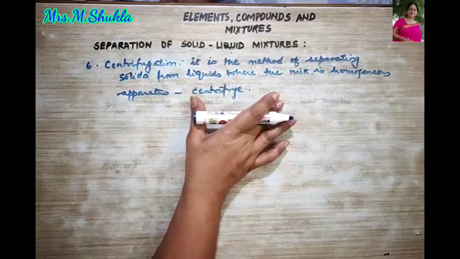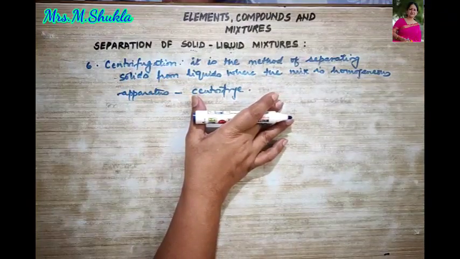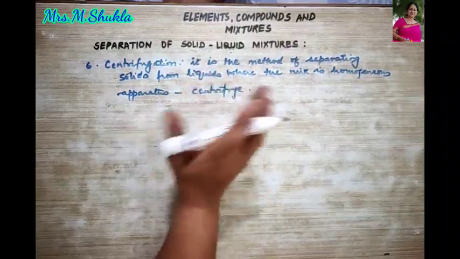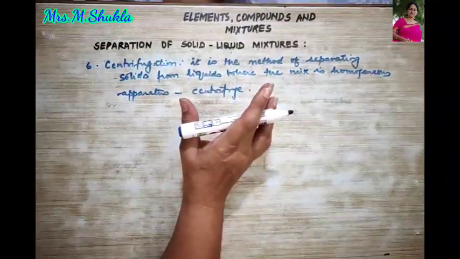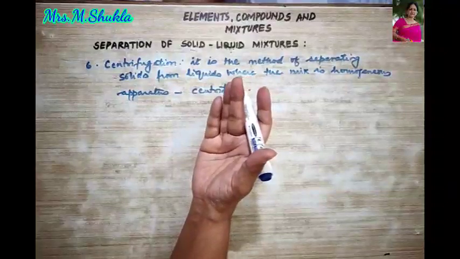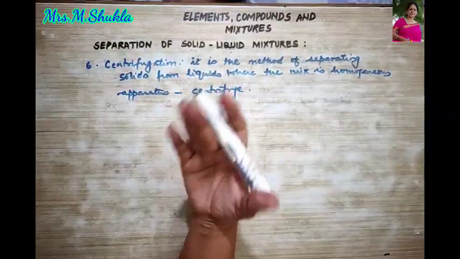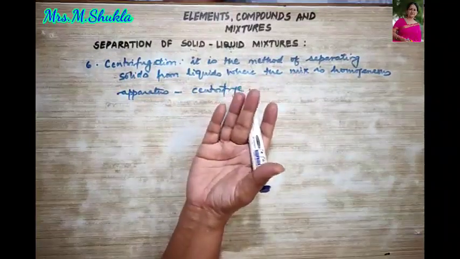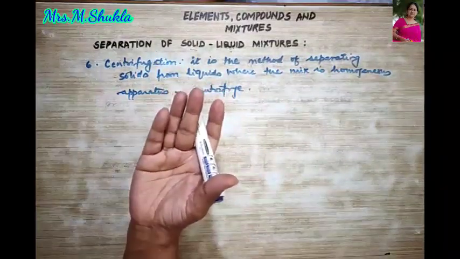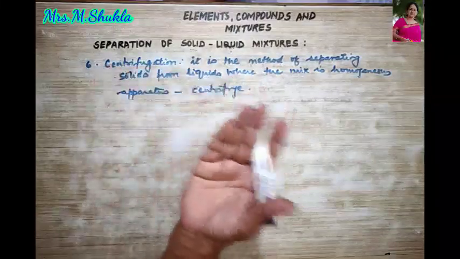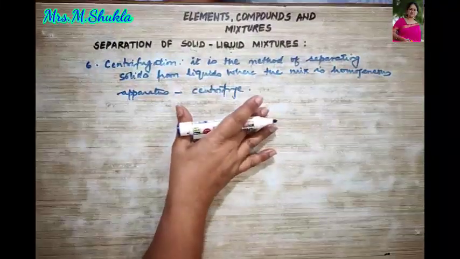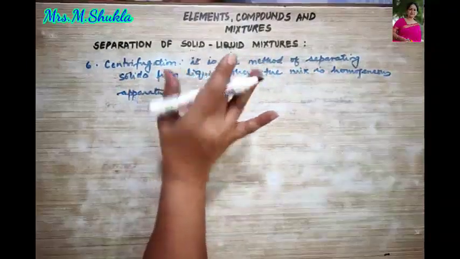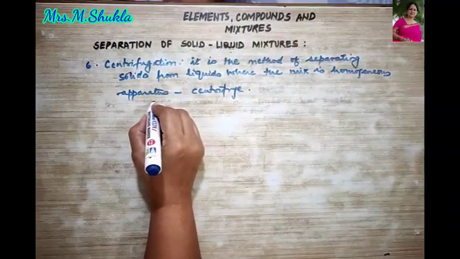And over here the centrifuge tube, it is rotated at a very high speed, due to which what happens, the heavier solid particles or whose density is high, it moves towards the bottom, and the lighter solid particles, they start floating on the liquid.